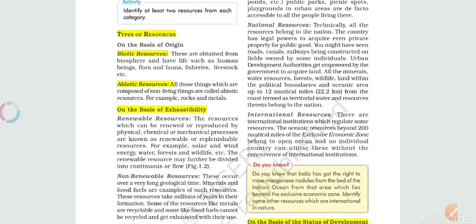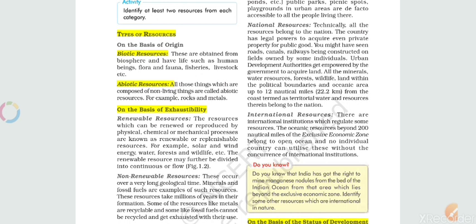You have to understand this phenomenon: on the earth there are some parts which are not under any country's territory, just like the poles, the North Pole and South Pole. As there is no country's boundary, the ownership is not in the hands of any country. So these are called international resources.